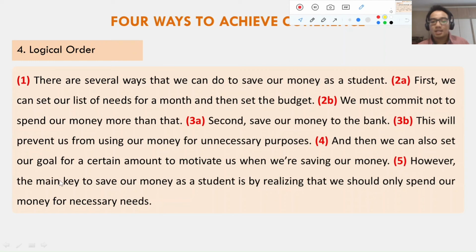However, the main key to save our money as a student is by realizing that we should only spend our money for necessary needs. So this is the order. This is the logical order, just like what it's called. The order should be logical, so the reader could easily understand what this paragraph is talking about. What is the intention of the writer? What is our intention as a writer? What are we going to say to them?